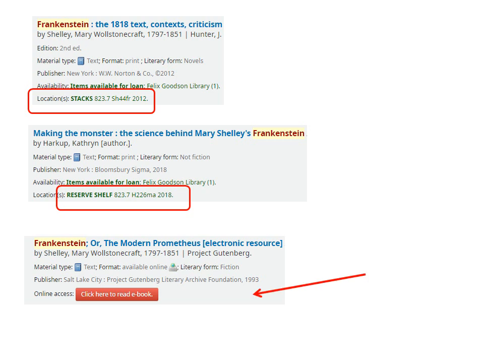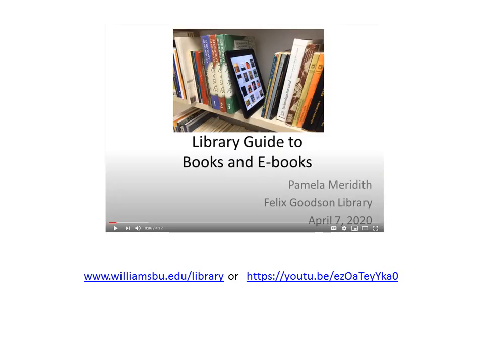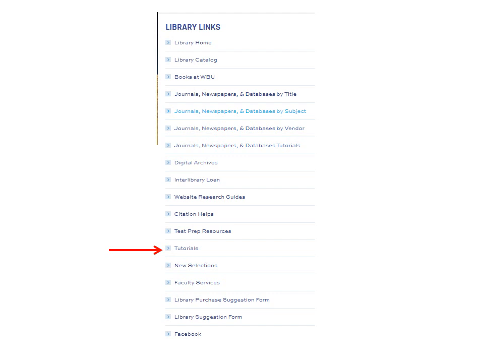Ebooks are signified by the red bar that links to the fully readable ebook. For more user-friendly tips, be sure to view our related video about library books and ebooks. Back on the landing page, note additional tutorials and other library services located here.